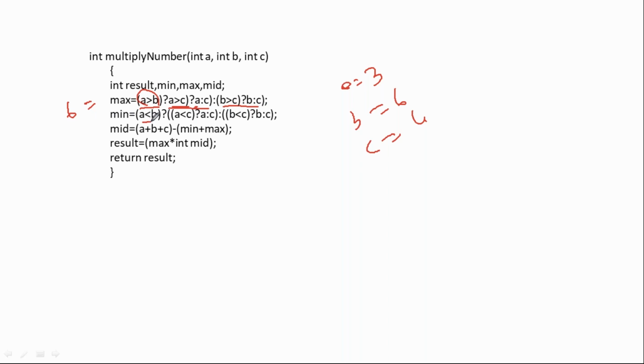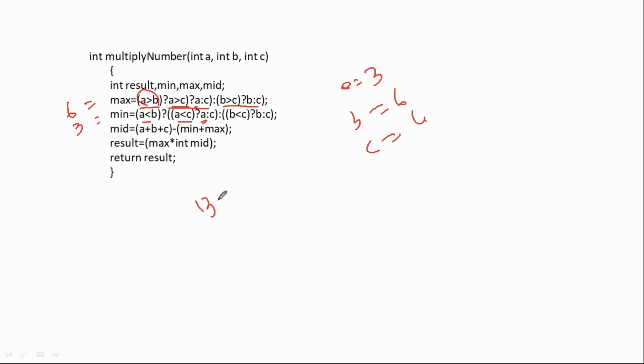A less than B. Of course, A less than B condition true. Condition true means it comes here. A less than C. Of course, this condition is also true. Now A value is the minimum. This minimum value becomes 3. Then mid equal to A plus B plus C. Right now A plus B plus C total is 9 plus 4, 13.